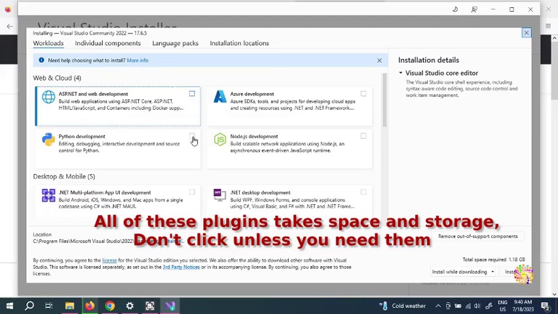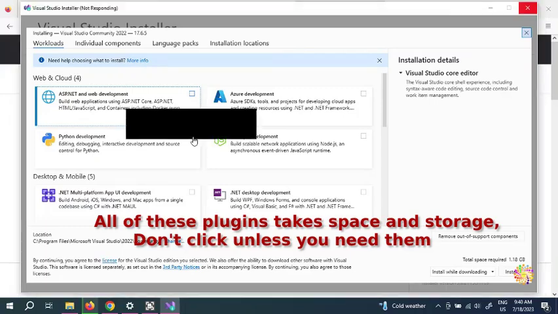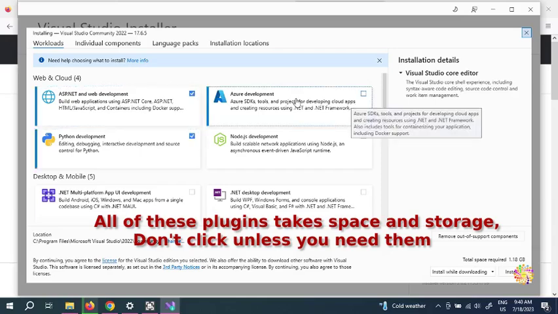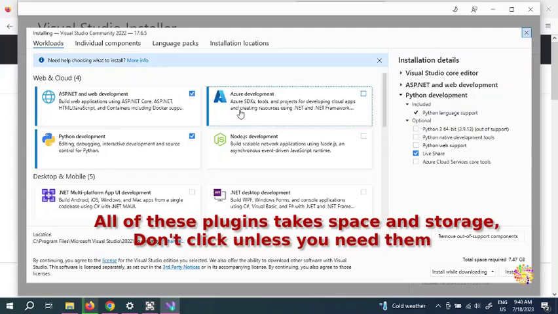So if you guys are planning to do Python, we're going to do the Python as well. If you want, say for example, desktop and mobile, you can do this one. If you're planning to do Azure, if you want to read here, Azure is SDK tools and projects for developing cloud apps and creating resources using .NET and .NET Framework.